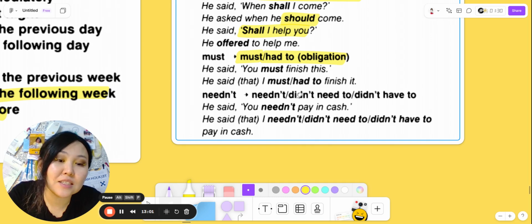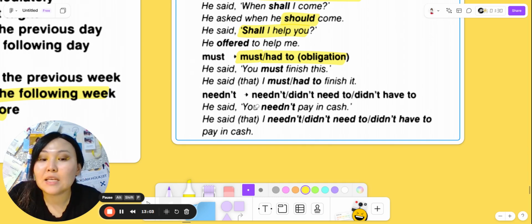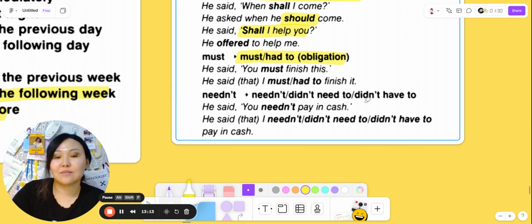Needn't becomes didn't need or didn't have to. He said, "You needn't pay in cash." He said that I didn't need to pay in cash, or he said that I didn't have to pay in cash.